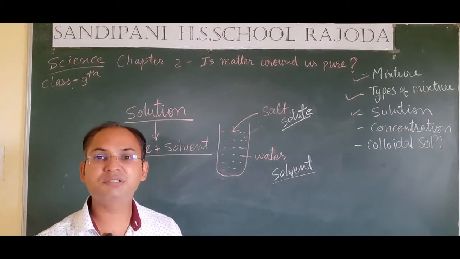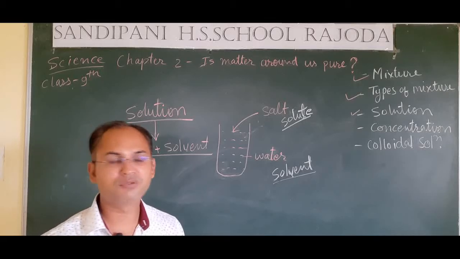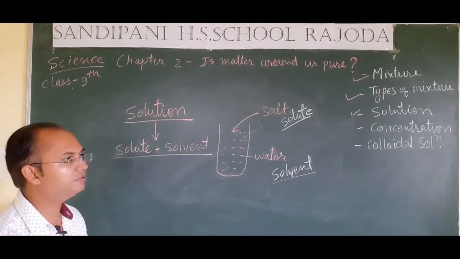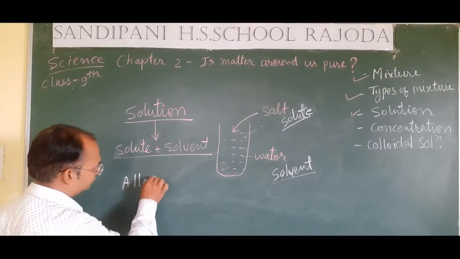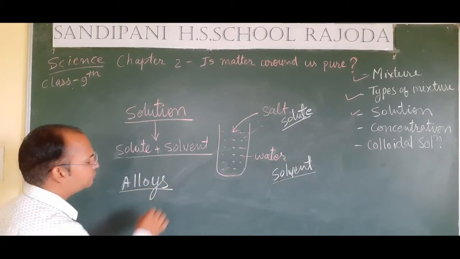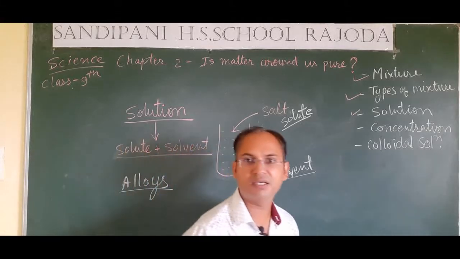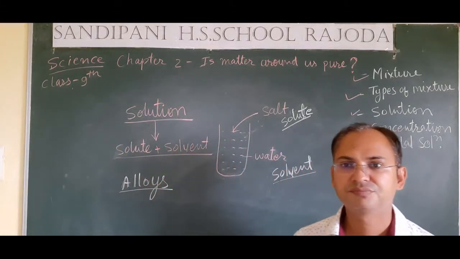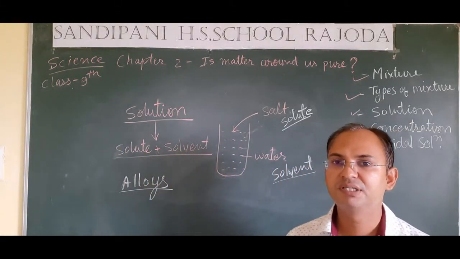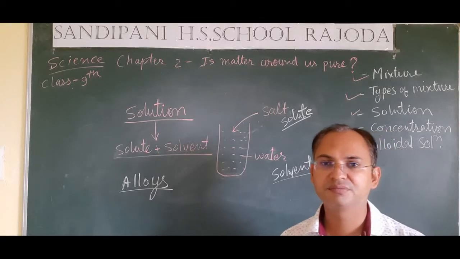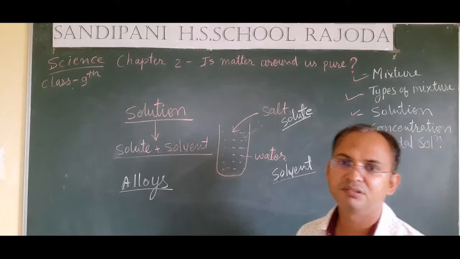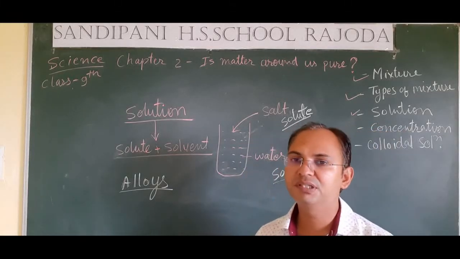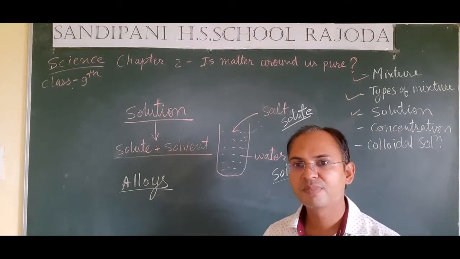Now, how can we mix solid in solid? If we take one example of alloys, you have seen so many types of alloys, just like brass in our day-to-day life. Amalgam is there, which is used in dentistry to fill the cavities of the teeth.